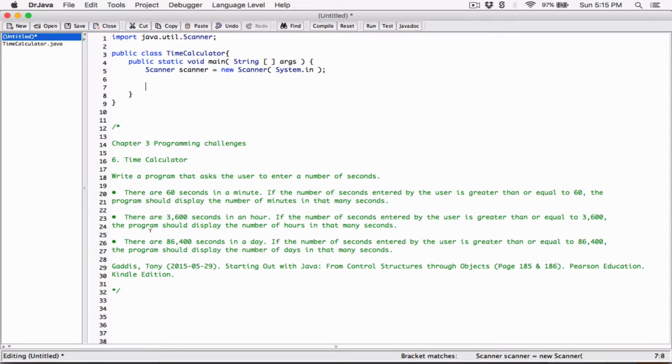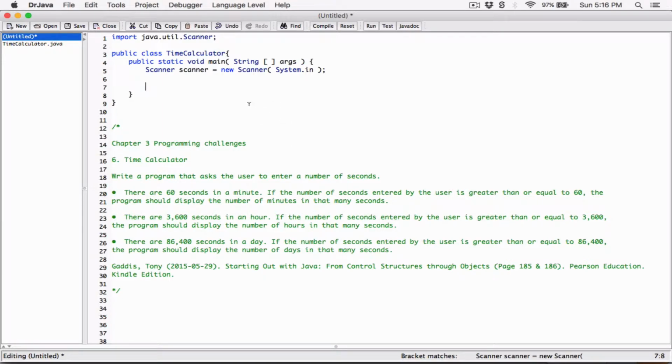If the number of seconds entered by the user is greater than or equal to 3,600, then do this only. You may be tempted to do this program in a very simple manner, or even include these if statements. All right, so I guess maybe that's why I put if statements in there. I was just trying to follow the question step by step.